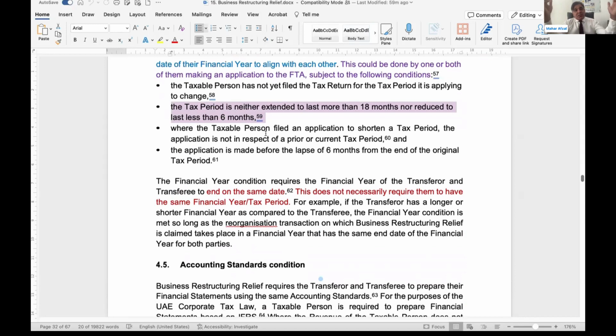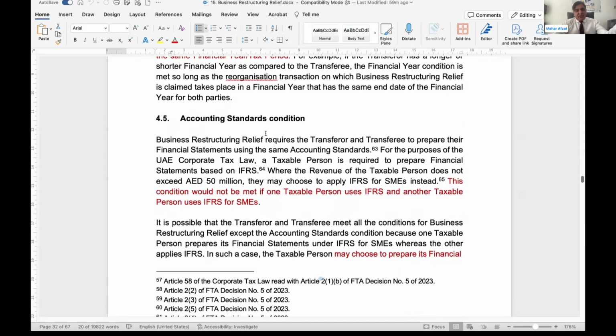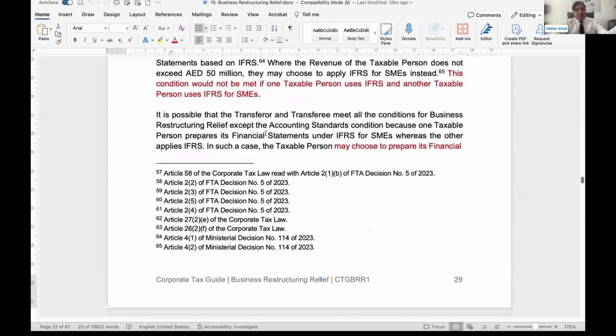You can basically streamline your financial year to enjoy the business restructuring relief benefits, but it should have the same ending. It doesn't matter when the financial periods start, the ending should be the same. Accounting standard condition, we already discussed this.